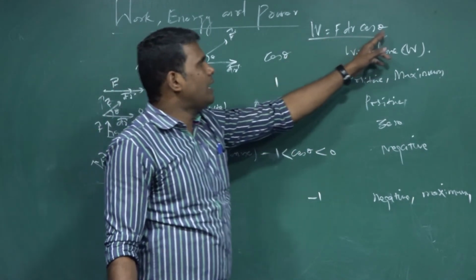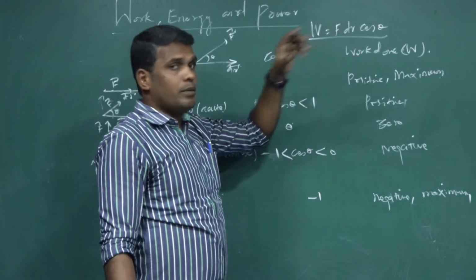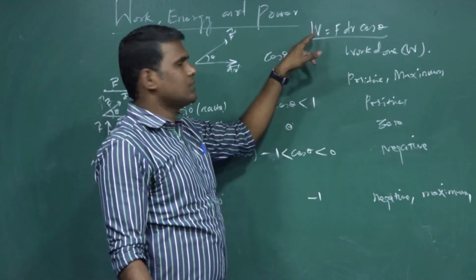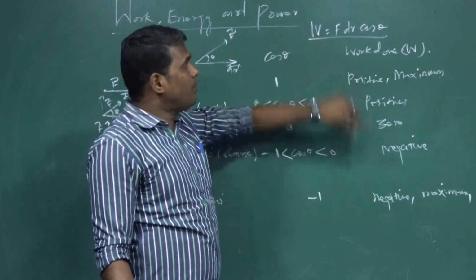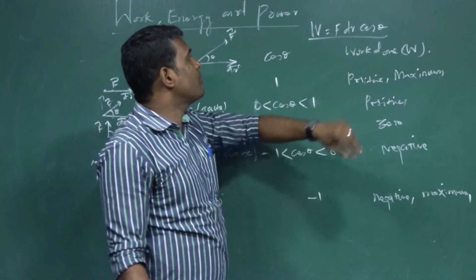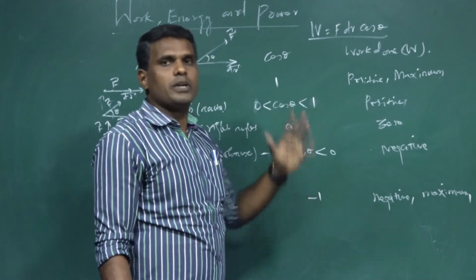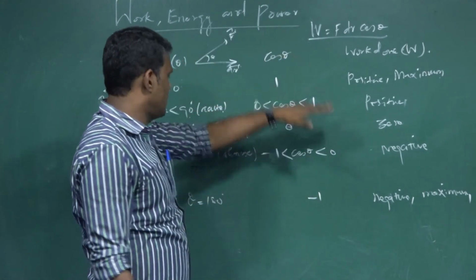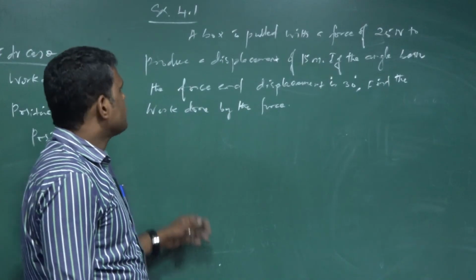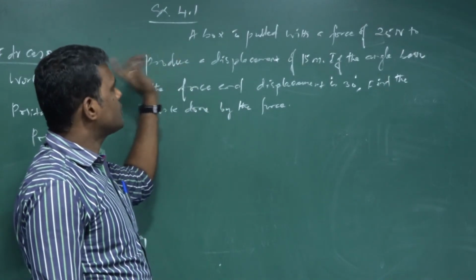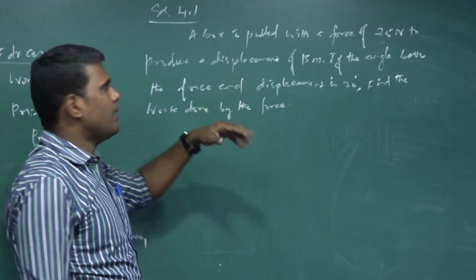So based upon the value of theta, as we saw, depending upon the magnitude of force, work is said to be done. Depending upon the value of displacement, you can speak about the work done. Depending upon the value of angle theta between the force and displacement, you can speak about the work done. This is a simple table which will explain to you about the amount of work done. We shall see a problem related to this. W equals F dr cos theta.